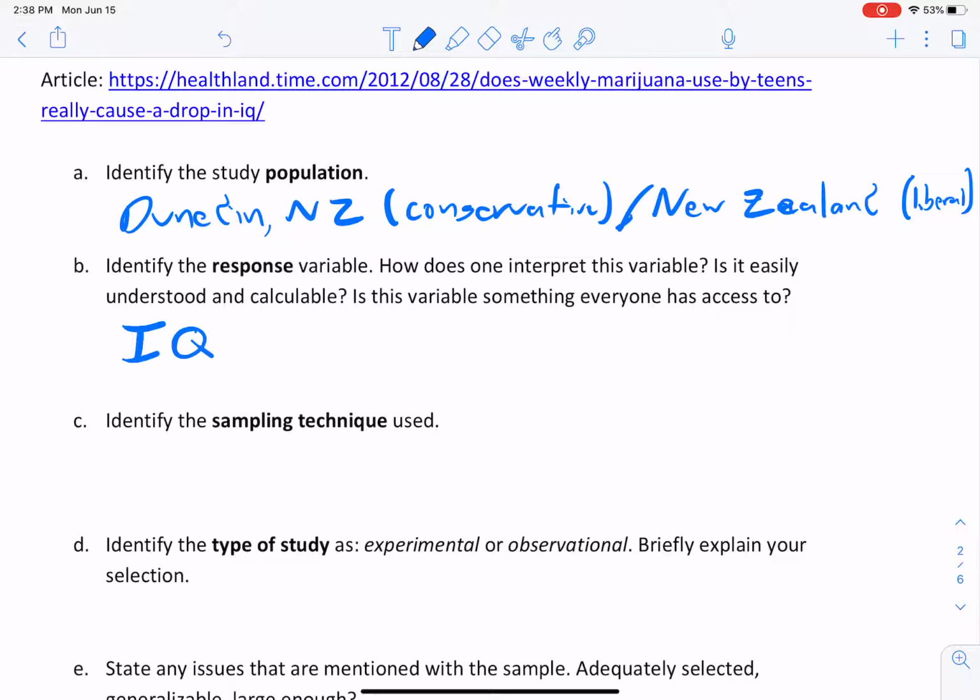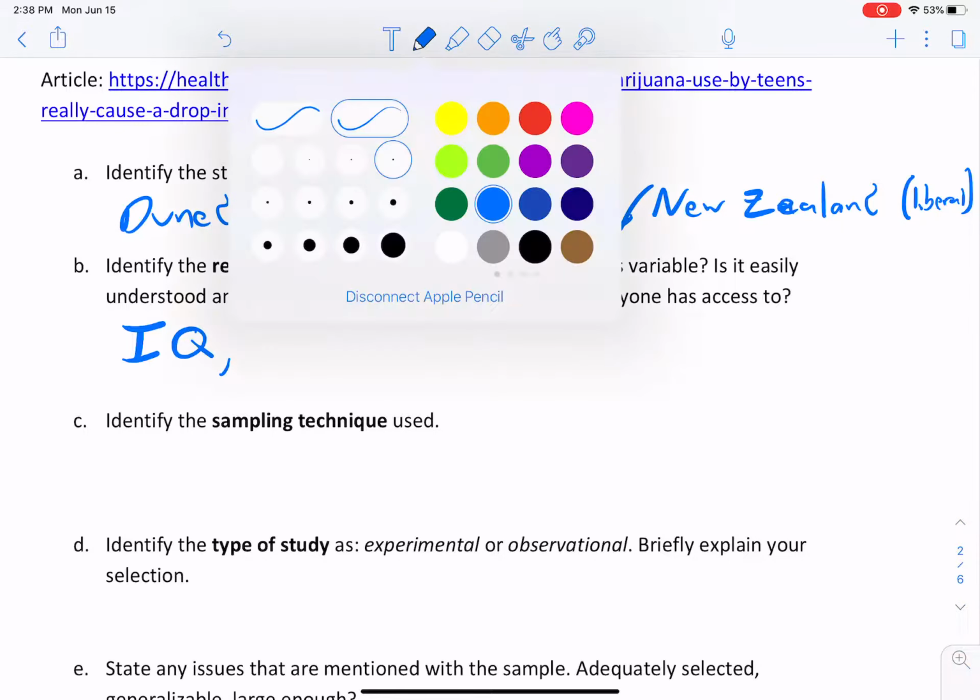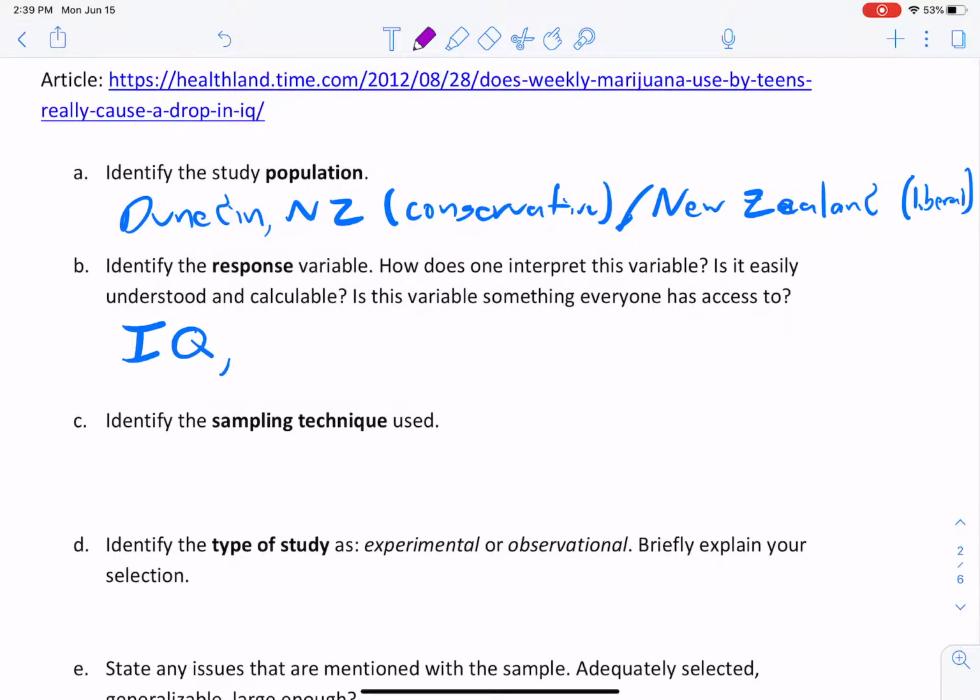I don't know. Do I know my IQ? I do not, and you probably don't either. Very few people do, because even though there's a bunch of tests online that say they can calculate your IQ, there's really only one proper test, and I don't think it's that accessible. So, the rest of this is sort of open-ended, so let me write that too. But I would say that this is maybe not the best thing to measure. So, open-ended.